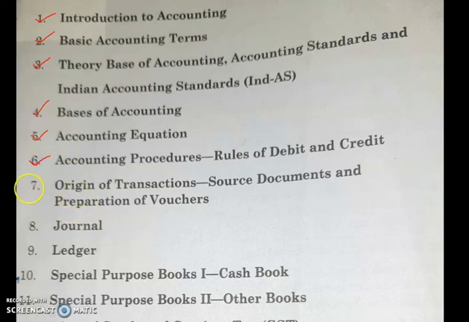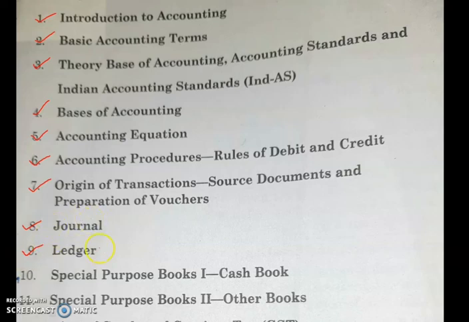Then we saw different source documents used while recording accounting work. Then we saw what is journal entry, what is journalizing, that process, and we discussed how to pass a journal entry. Then we saw ledger posting.